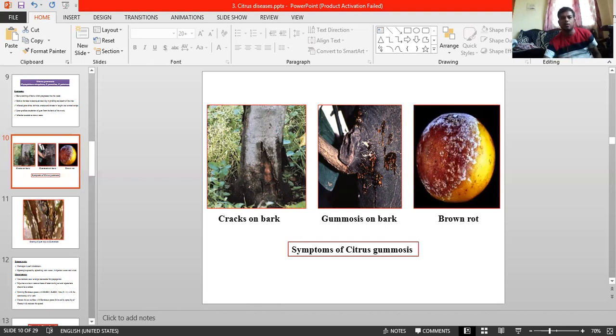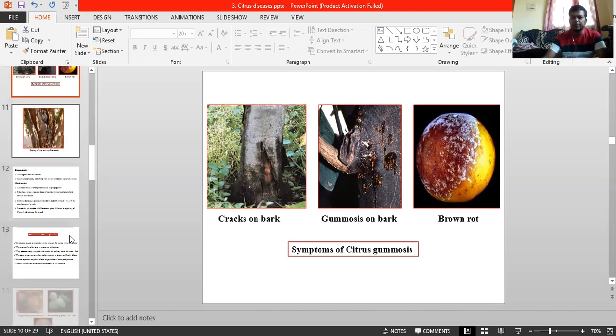Infection extends to the crown roots. Remember crown roots, how deep it penetrates. And prior to death, the plant usually blossoms heavily and dies before the fruits mature. This is a peculiar symptom. That is the major thing. This is regarding symptoms.